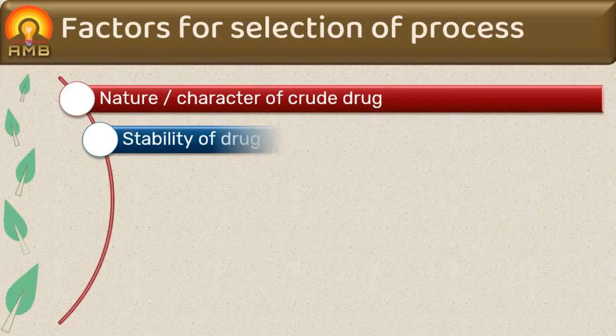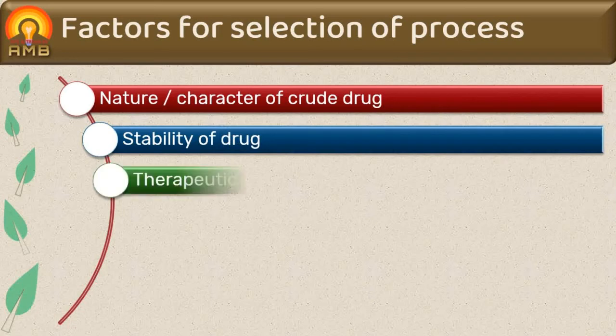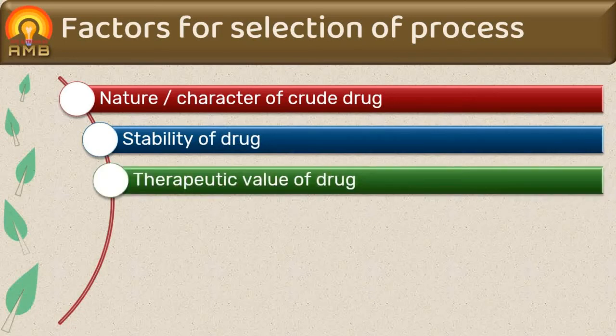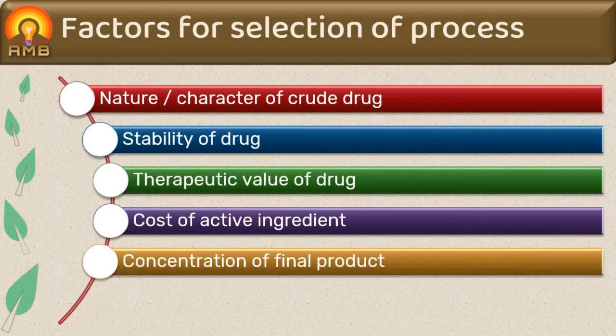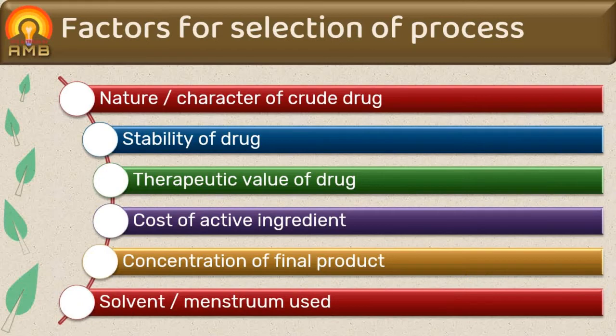Second is stability of drug. Third is therapeutic value of drug. Fourth is cost of the drug. Fifth is concentration of final product, and sixth is solvent or menstruum used. Let's discuss these factors one by one.